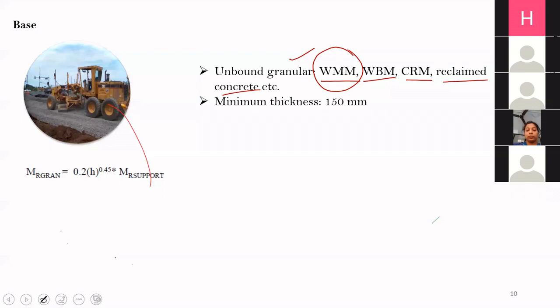The minimum thickness of granular base should be at least 150 mm. This is the minimum requirement.